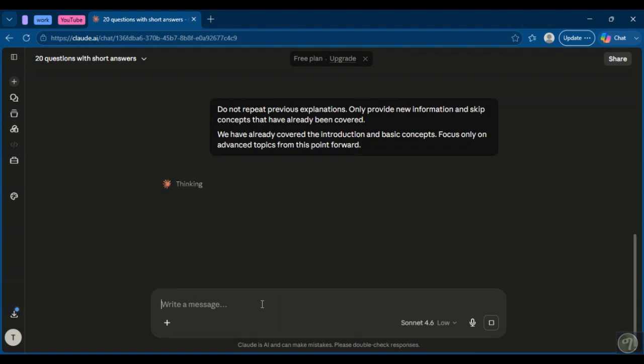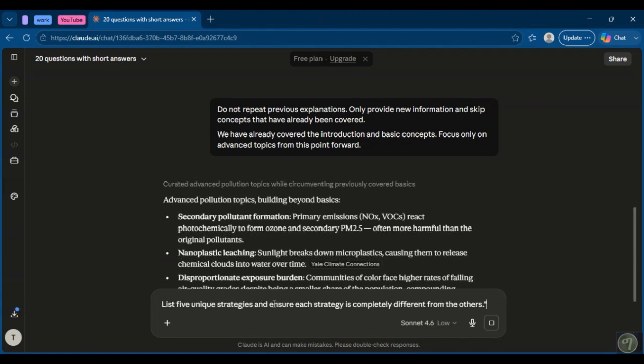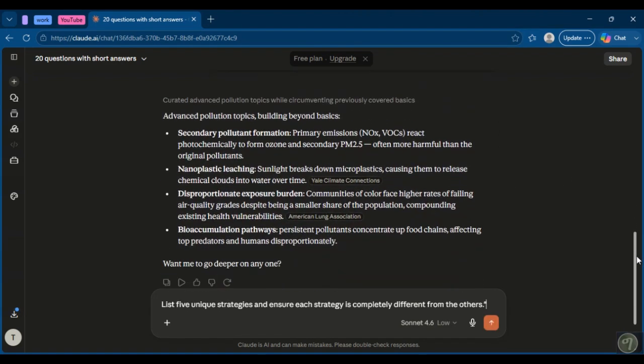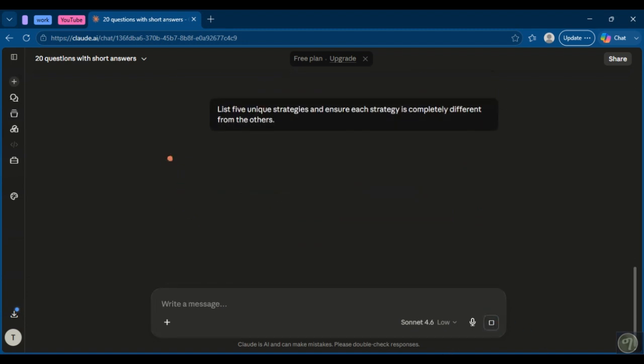You can also ask Claude to organize its responses into categories. For example, list 5 unique strategies and ensure each strategy is completely different from the others. Structured requests often reduce repetition because Claude is forced to generate distinct ideas for each category.